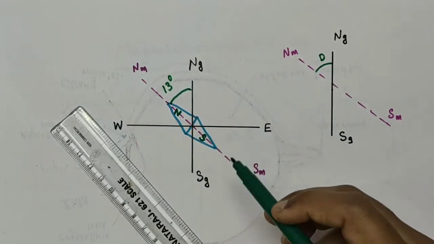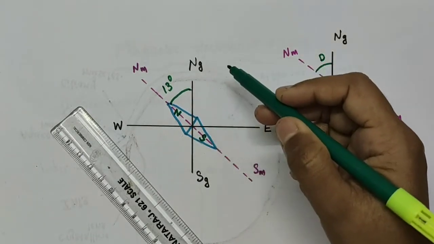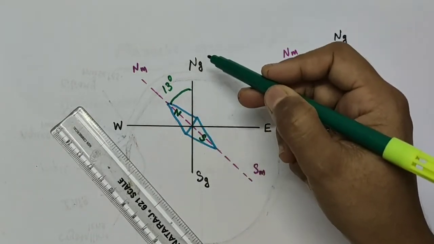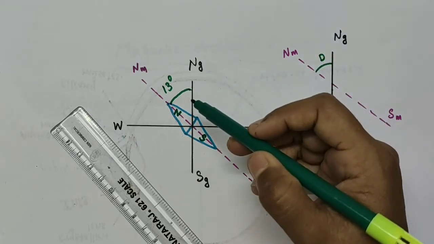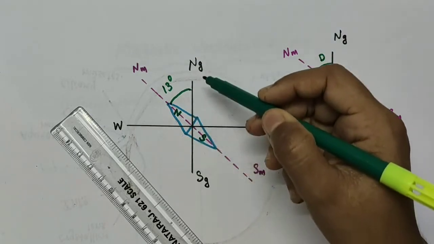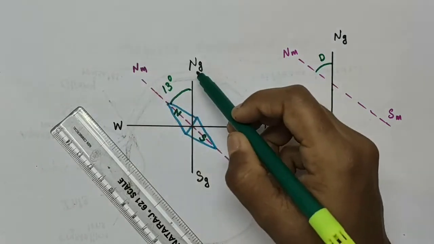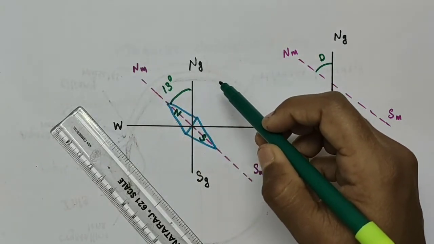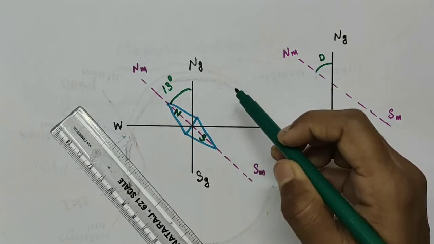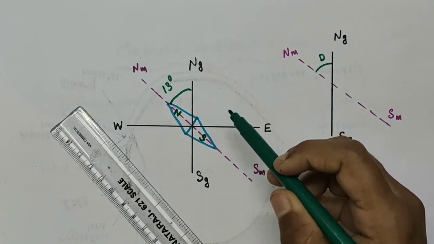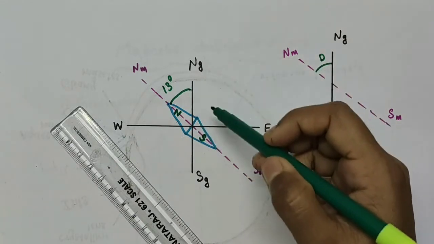We want to go towards the geographic north, that is along this direction. But the needle gives us a direction which is not the true north. The needle gives us a direction like this, but the true north is somewhere here. So the magnetic needle in the magnetic compass is not giving us the true north.